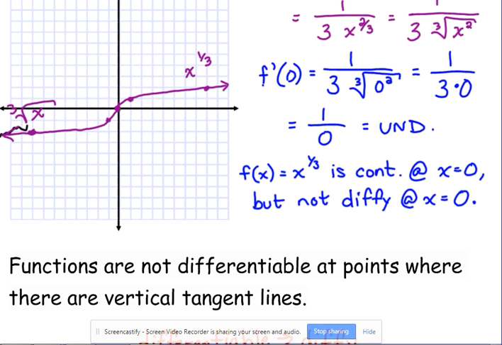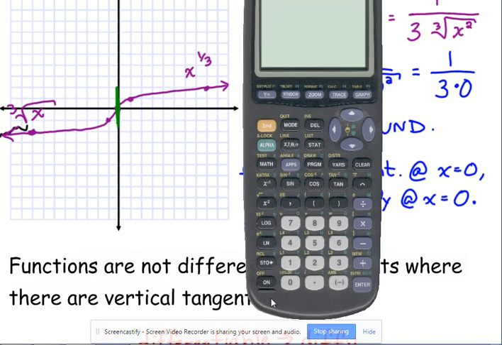That's an important idea to remember. If the value of the derivative is undefined at a certain place, then there's a vertical tangent line at that place. So in this case, at 0, we have what we call a vertical tangent line. Now, you can't really see it on my graph right here, so let me show you. We're going to zoom in on it here.